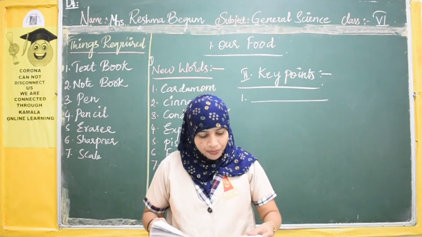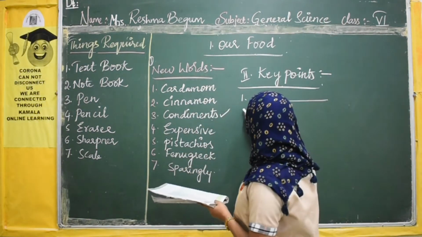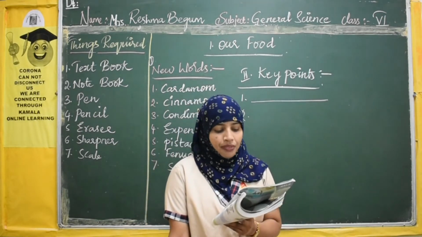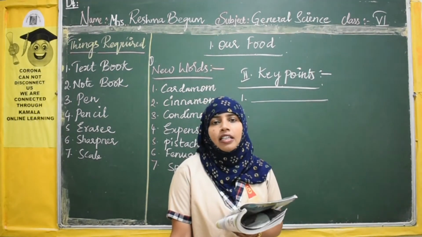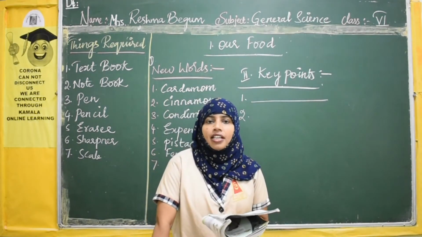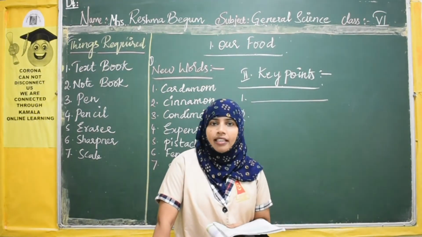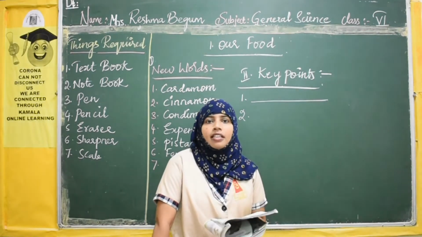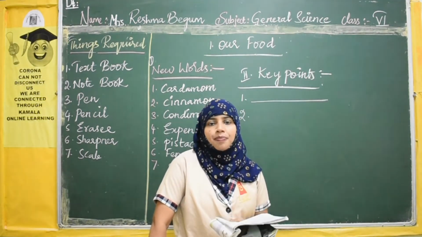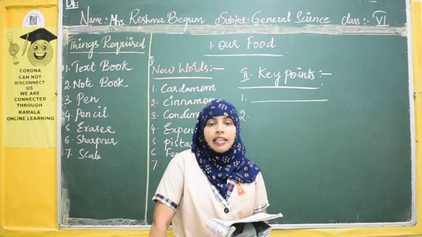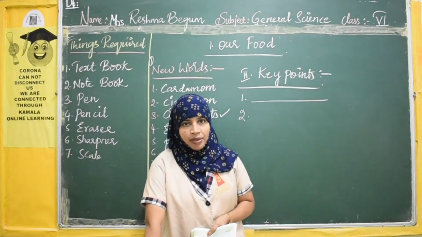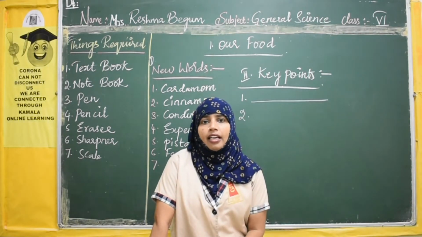Did you finish? No. Next, second point. We eat different types of food material daily, D-A-I-L-Y, daily, but some food items like, L-I-K-E, like rice, R-I-C-E, rice, comma, dal, D-A-L, dal.